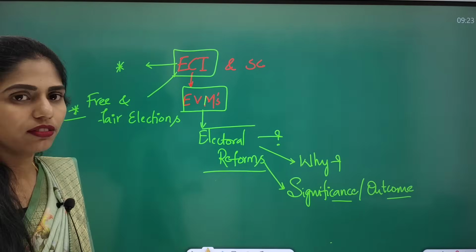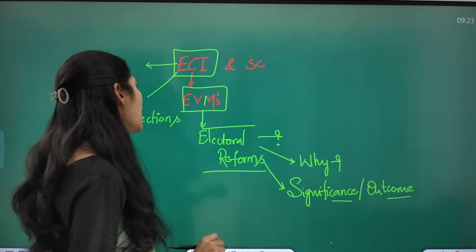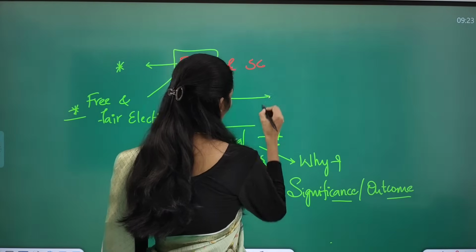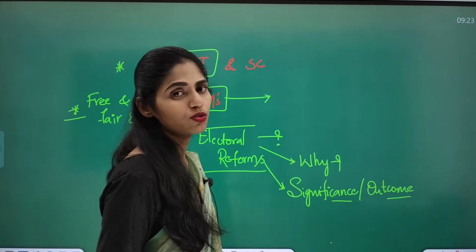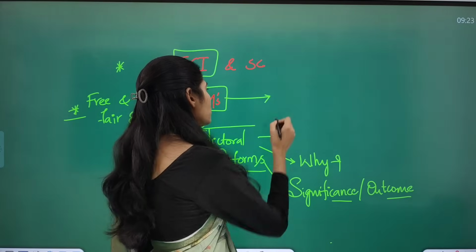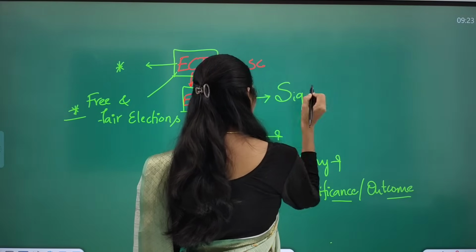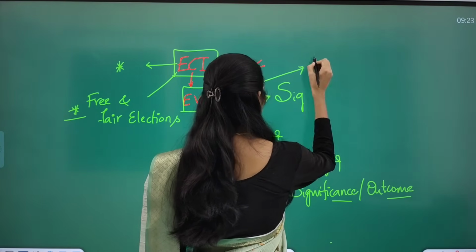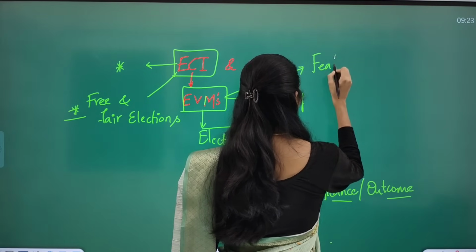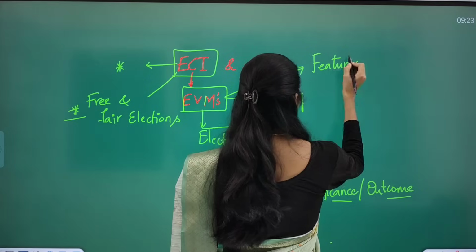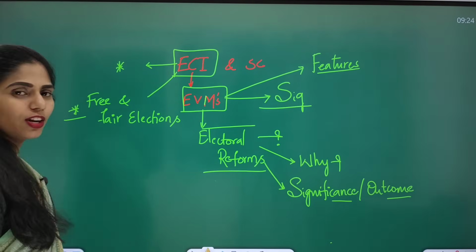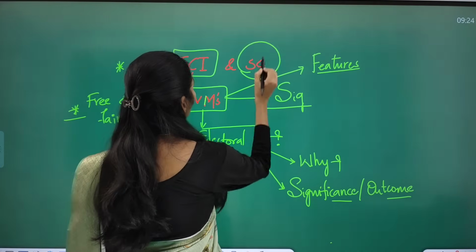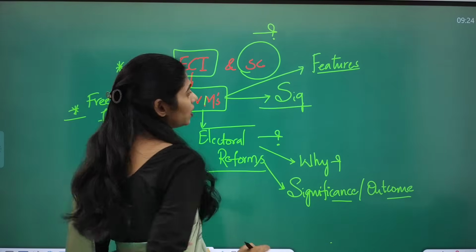All these are important from electoral reforms. Apart from that, you have to know what these EVMs are, when they were introduced, what their significance is, what their important features are, and why the Supreme Court has intervened.